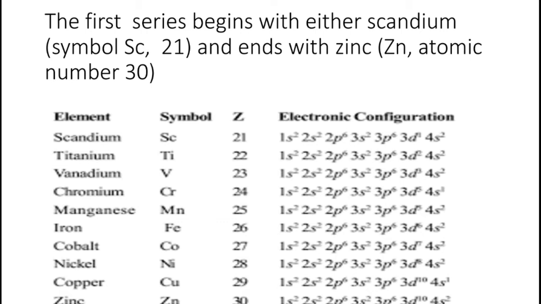The first series begins with scandium and ends with zinc: scandium, titanium, vanadium, chromium, manganese, iron, cobalt, nickel, copper, zinc. The irregularities in the observed configuration of chromium and copper is explained on the basis of the concept that half-filled and completely filled d orbitals are relatively more stable than other d orbitals.